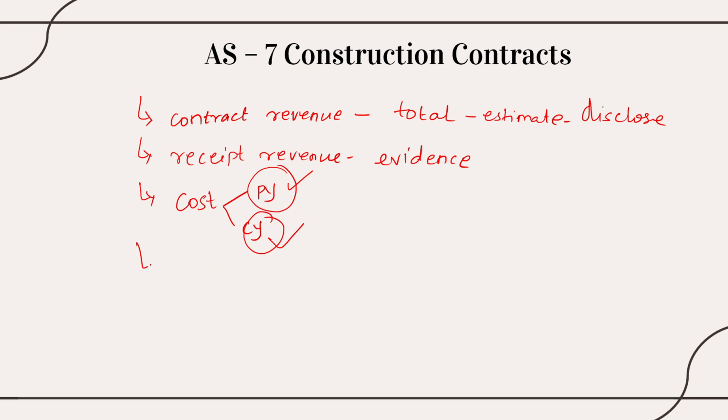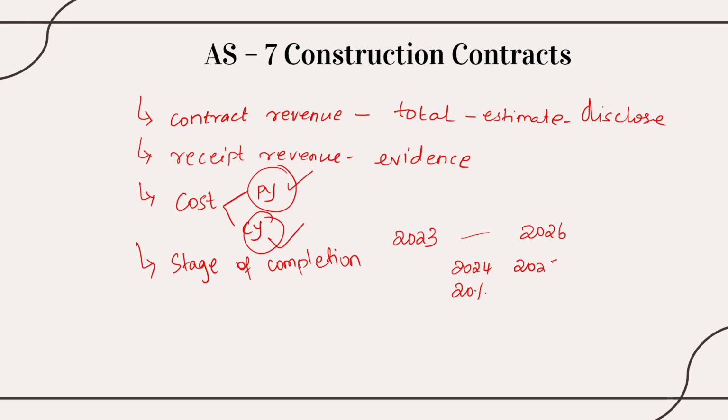Fourth point, I'm supposed to estimate the stage of completion. Right? Stage of completion is nothing but, say for example, I have a construction agency and I have just started my construction in the year 2023. Okay, I am estimating that the construction will go till 2026. There is a 3 years period. So in 2024, I can say that 20% of the work is done.